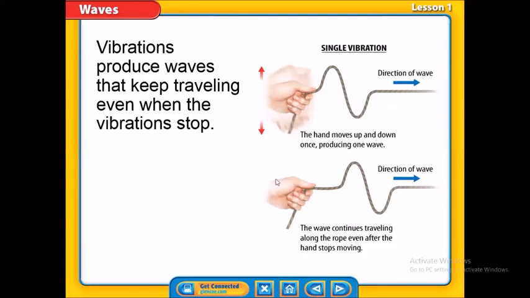Okay, let's continue. As you can see here, the hand stopped, which means no vibrations, but still the wave continues moving. Okay, it will stop moving when the energy stops.